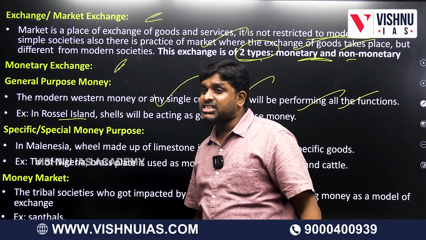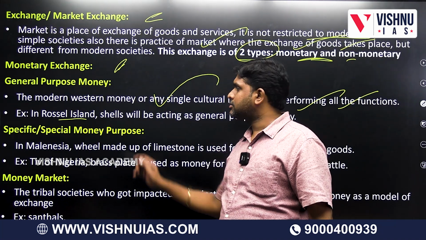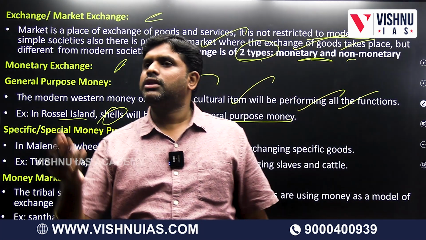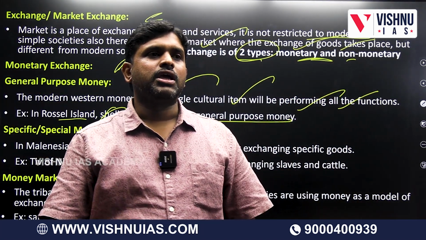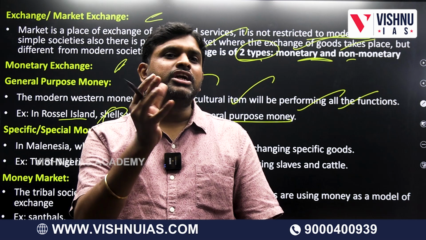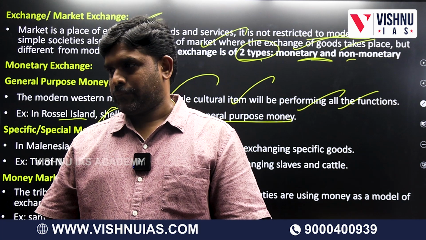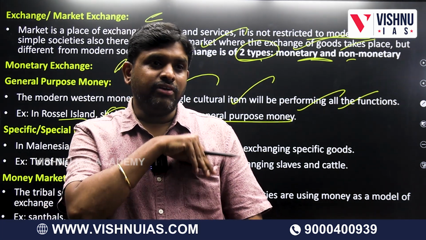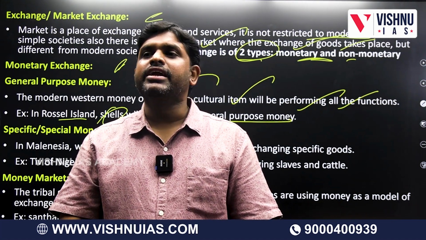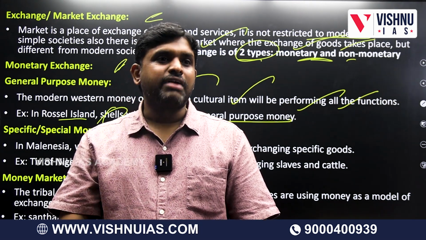For example, in Russell Island in the Pacific Ocean, shells will be acting as general purpose money. I will take the shell, he will give sugar. I will take one shell, he will give me plate meals. So, general purpose money will be acting like exchange material. That is the reason it will be a legal tender, which is guaranteed by the government.